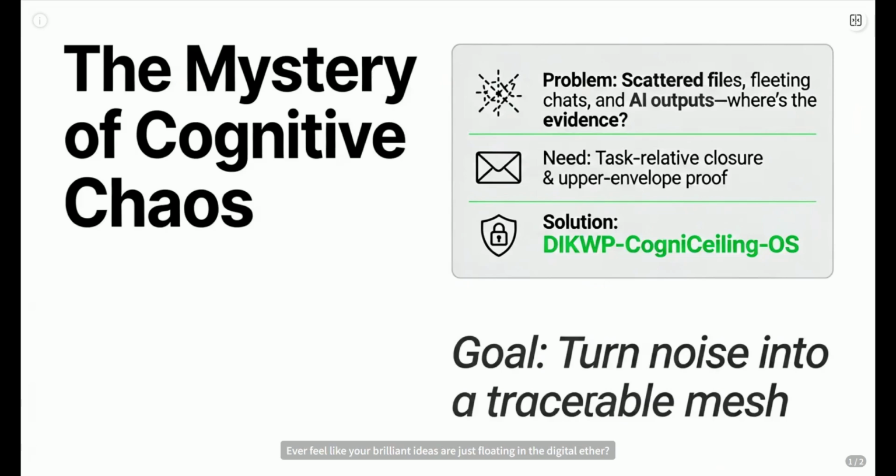Ever feel like your brilliant ideas are just floating in the digital ether? You've got files, notes, AI suggestions, but can you actually prove where a conclusion came from? Or why you changed a plan? That's the cognitive chaos we're tackling today.